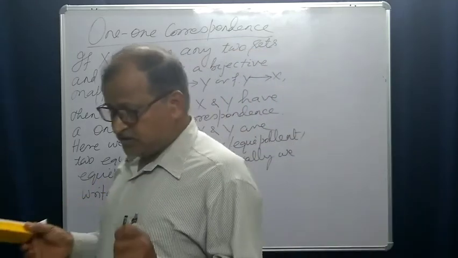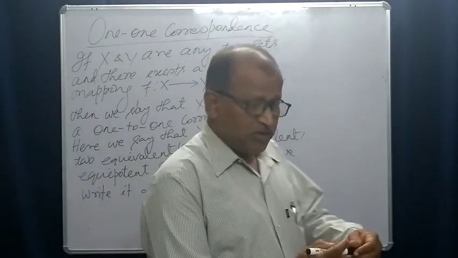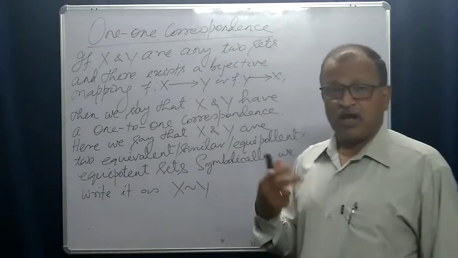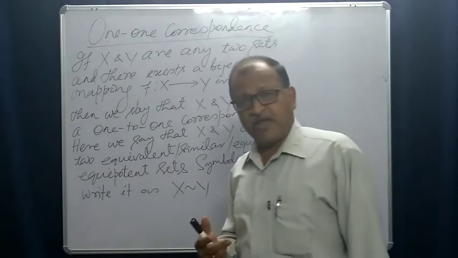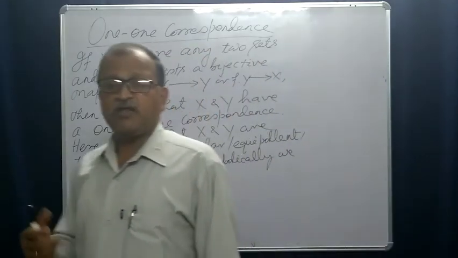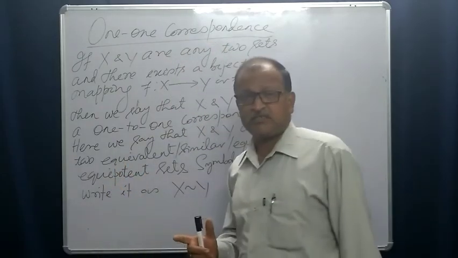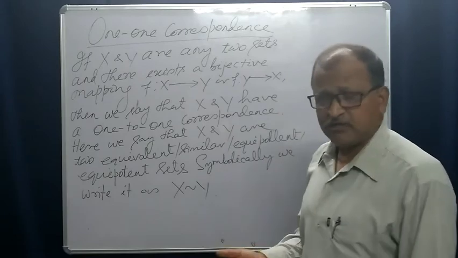Why? Because you will read later in higher classes, what is a countable set? What is a countable set? Infinite set. Countably infinite, uncountably infinite. What does it mean? That means the set of elements which are countable. What is counting?